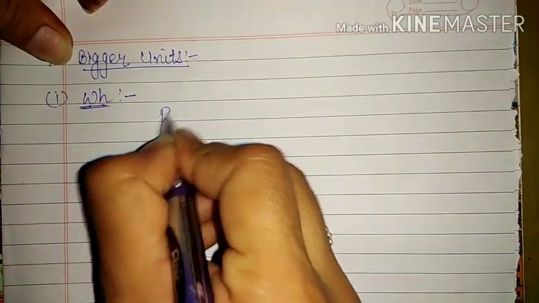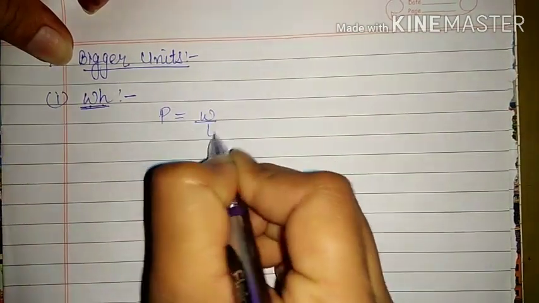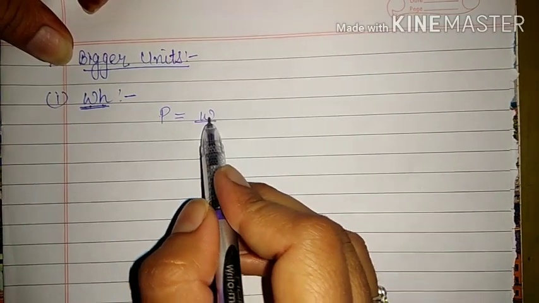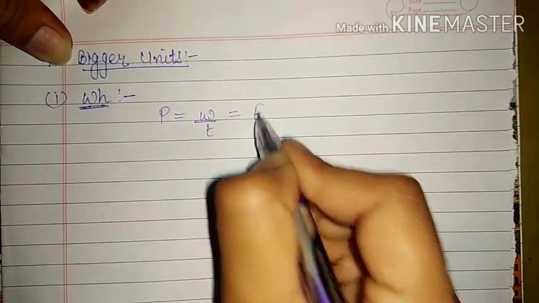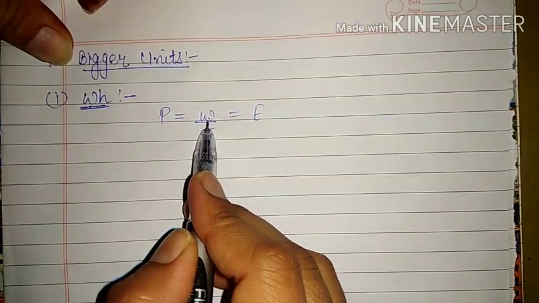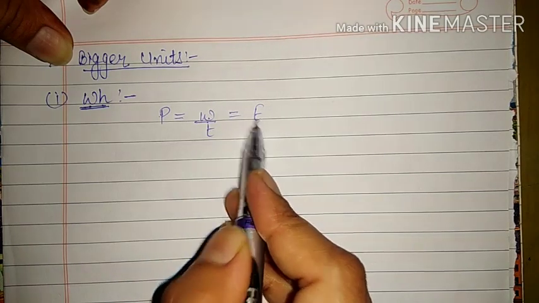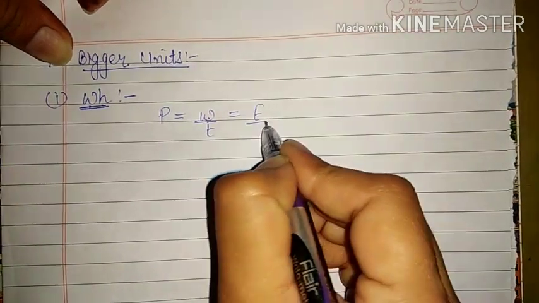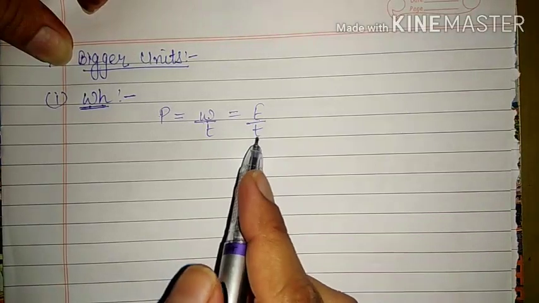If we remember, the formula of power is equal to work done upon time. I am saying that work done and energy are the same, because a body can do only that much work, how much energy it is having. That means work done and energy are the same. So you can write it as E upon T.